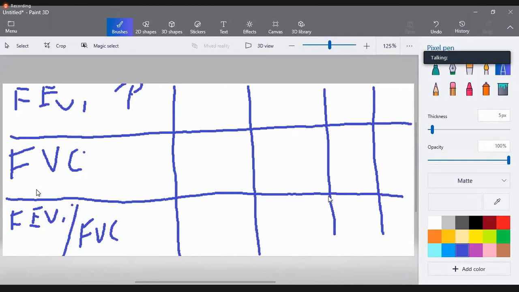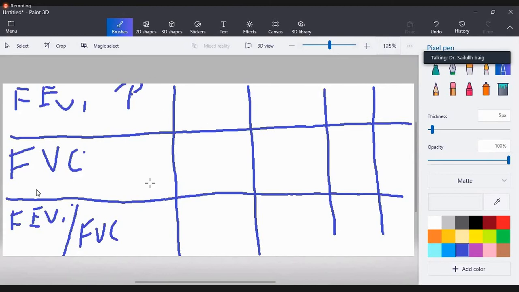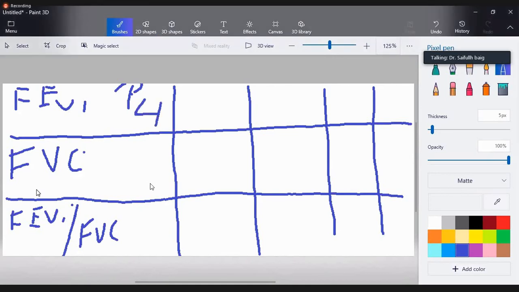So there is no normal FEV1. It is predicted. The computer tells you according to age, height, gender, and ethnicity. For this patient, predicted FEV1 is 4. Predicted FVC is 4 liters. Everyone with me?